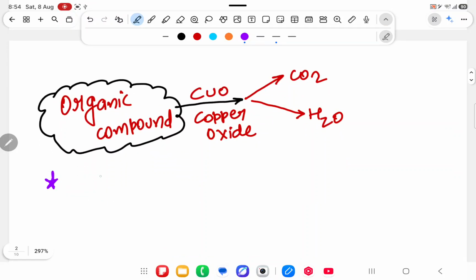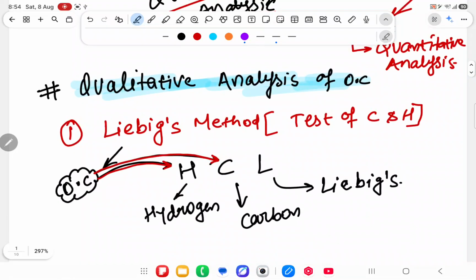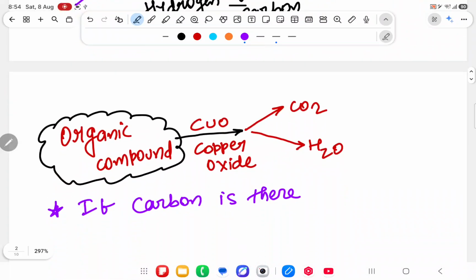First, you have to take slaked lime, Ca(OH)2. I will write that as theory also, don't worry. Qualitative analysis means they are trying to detect which compound is present in the organic compound or not. First they detected whether carbon and hydrogen are present in the organic compound, and that was done by Liebig, so it is known as the Liebig method.